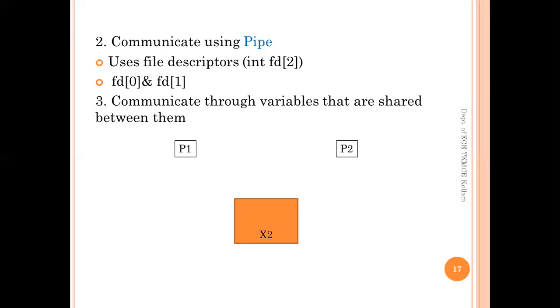Now suppose we have a variable x that is used to share between P1 and P2. If P1 wants to write some data onto x, which is termed X1, it can be read by P2.